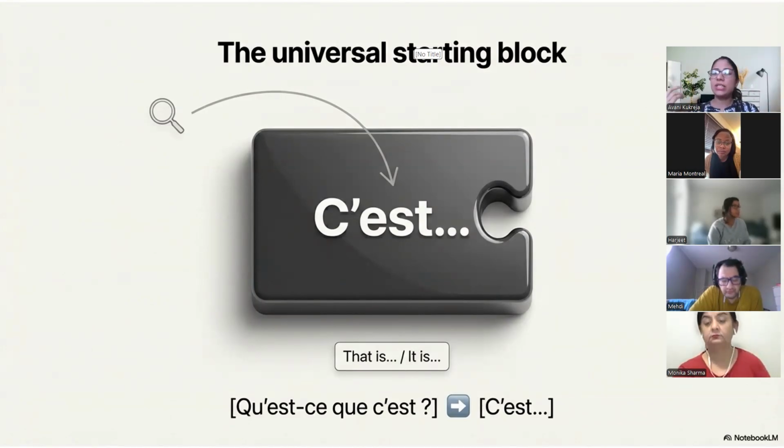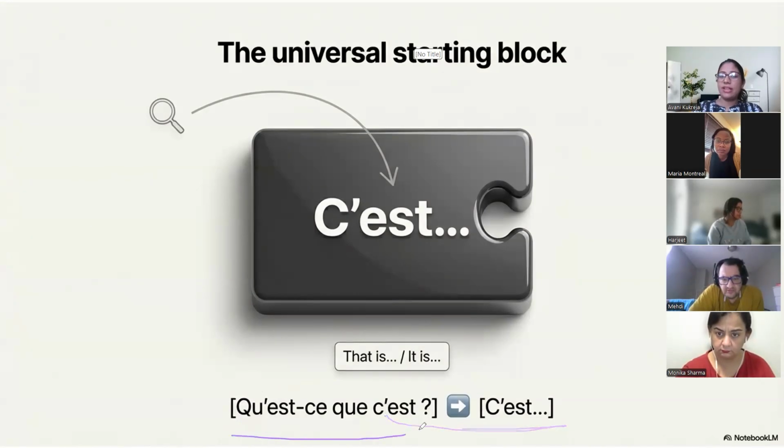"Est" translates as is. So it is. The question qu'est-ce que c'est, if it's a singular sentence, will always start with this is or it is: this is a book, this is a pen, this is a student, this is a trainer, this is a laptop.